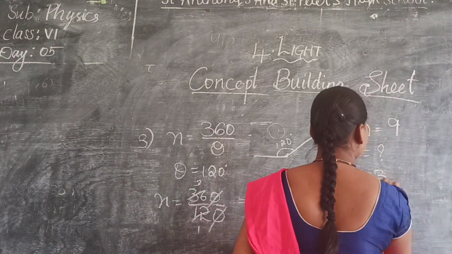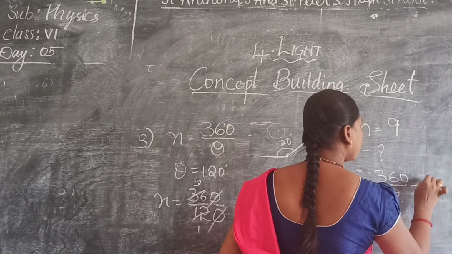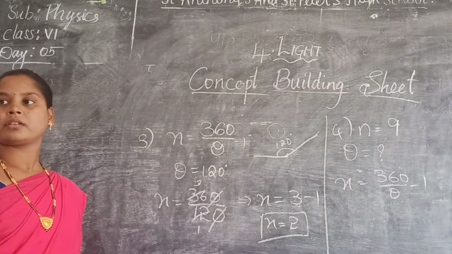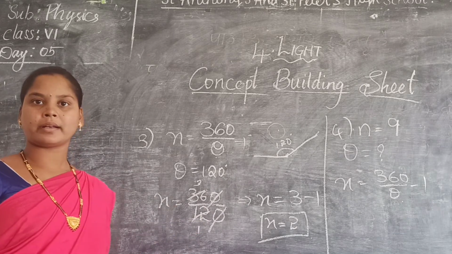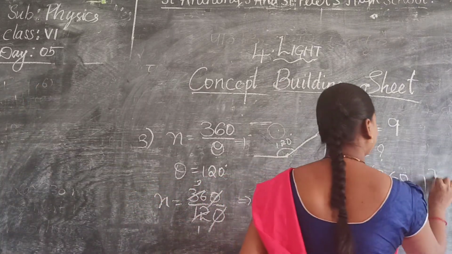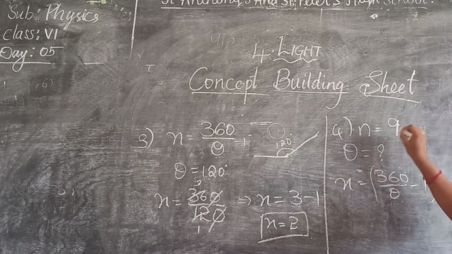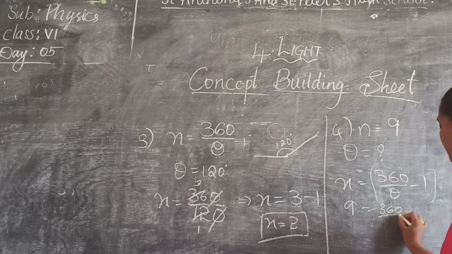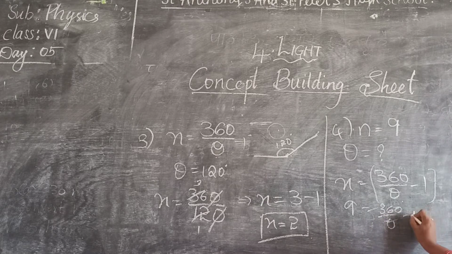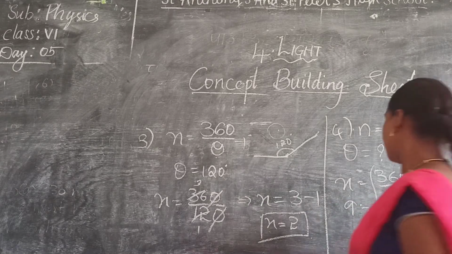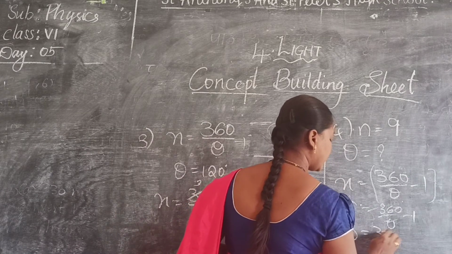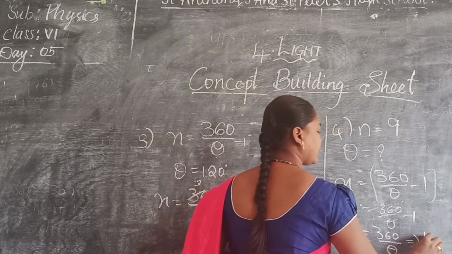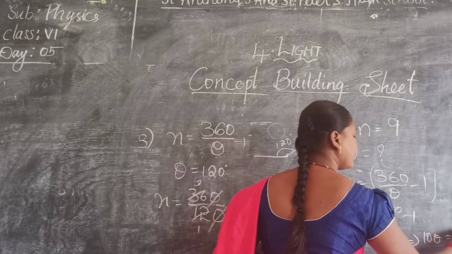n is equal to 360 by theta minus 1. This is the thing we need to do. n is how much now? 9. So 9 is equal to 360 by theta minus 1. Can I bring this minus 1 here? Yes. So 10 is equal to 360 by theta. Can I write it as 10 theta is equal to 360?